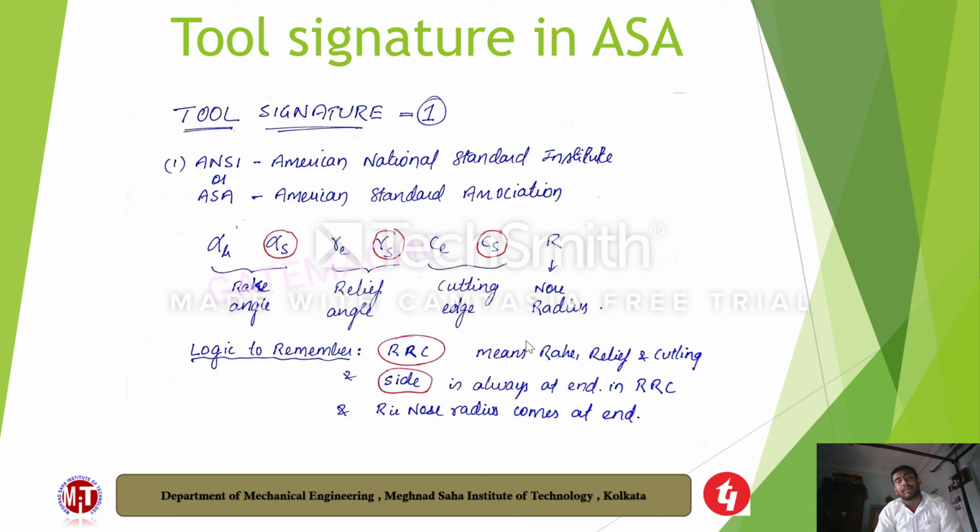Logic to remember: RRC means rake, relief and cutting. Side is always at the end in RRC. R is the nose radius and always comes at the end.